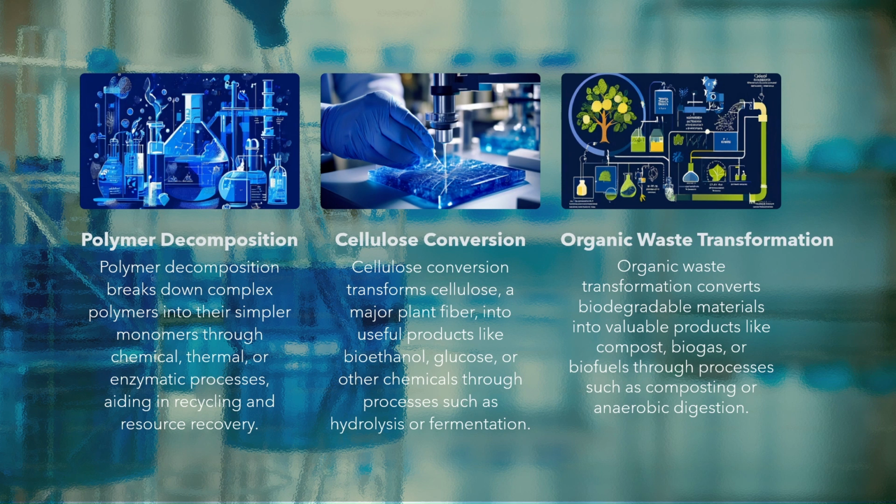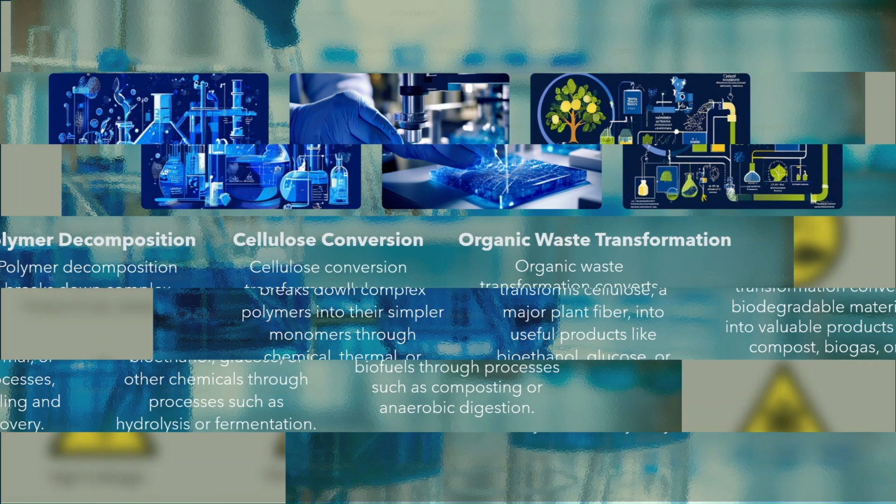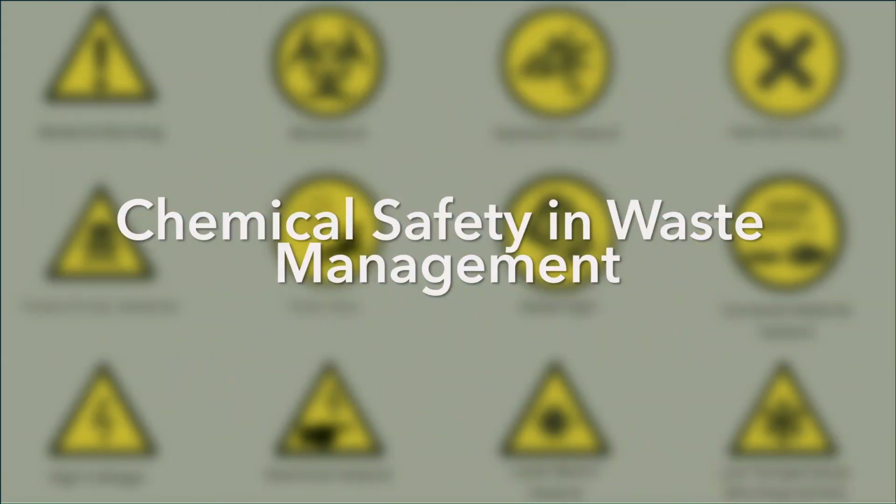It transforms cellulose, a major plant fiber, into useful products like bioethanol, glucose, or other chemicals through processes such as hydrolysis or fermentation. Lastly, we have organic waste transformation. This process converts biodegradable materials into valuable products like compost, biogas, or biofuels through processes such as composting or anaerobic digestion. We also can't be undermining safety during these processes.